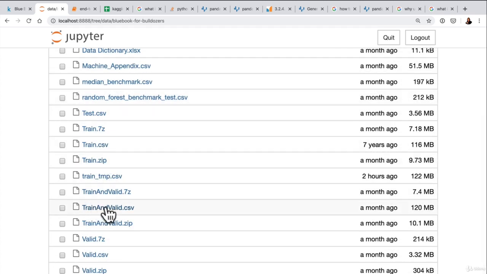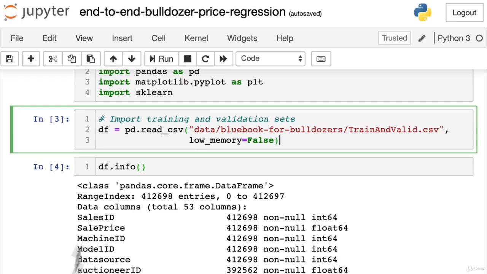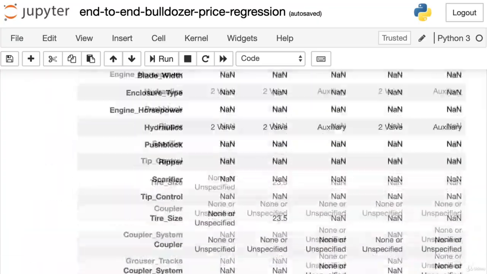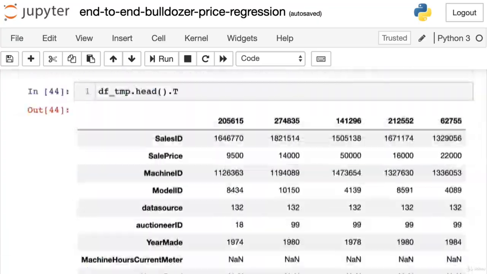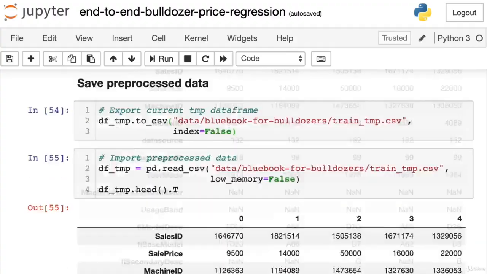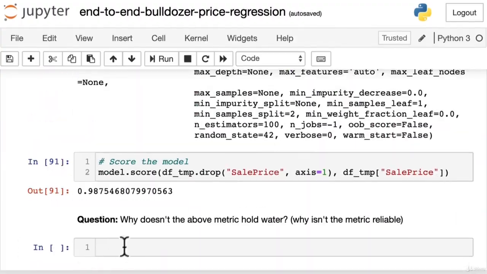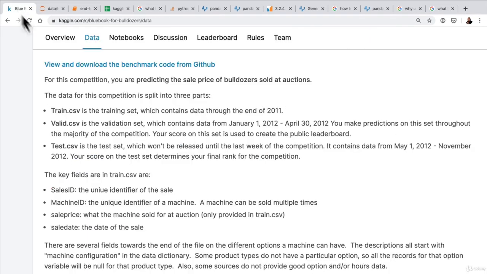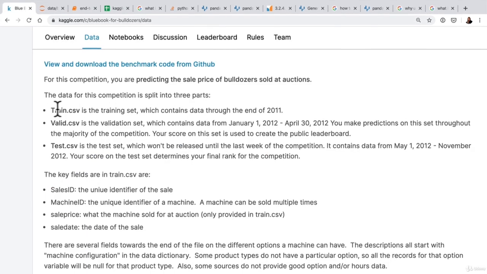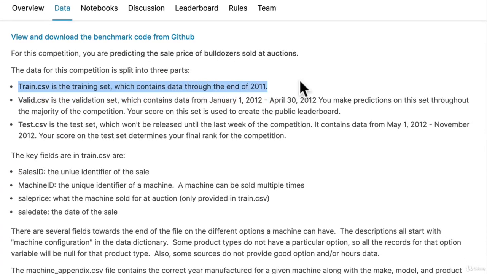So we've got train and valid CSV, we've got valid CSV, and we've got train CSV. Why don't we just import them separately? Well, I wanted to demonstrate what it's like creating your own validation set rather than someone else creating it for you with a time series data set, which is what we're working on. So this is a perfect playground for that. If we read here, train CSV is the training set, so basically what we've been working on, and valid CSV is a validation set.